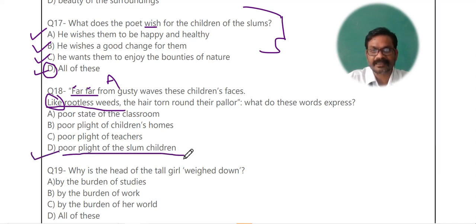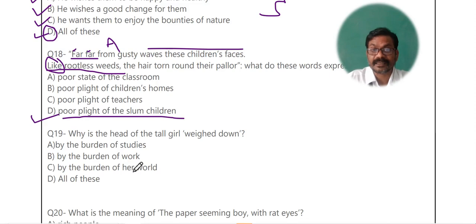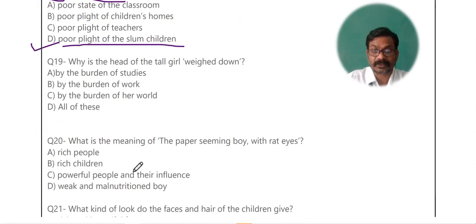These children are running away, because they are not getting their basic necessities. Far, far from gusty ways these children face, like rootless weeds, and their hair torn round their pillow. It is describing their physical presence, how physically they look like.